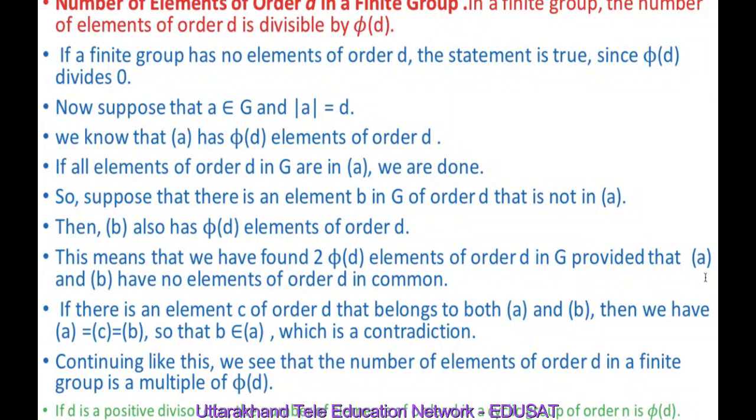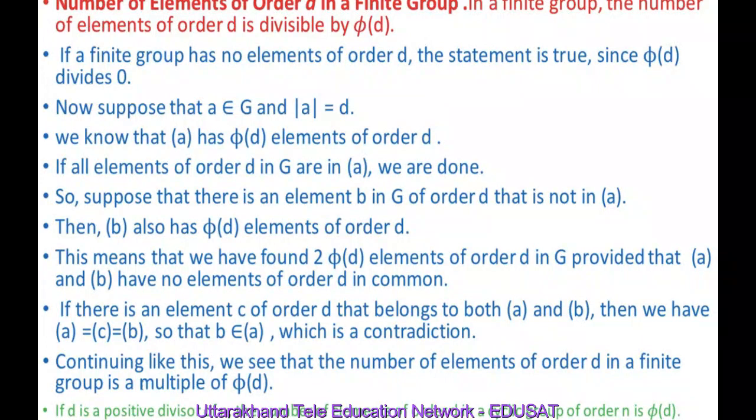It means we have found two sets of phi(d) elements of order d in G, provided that the cyclic group generated by a and the cyclic group generated by b have no elements of order d in common. If there is an element c of order d that belongs to both, then the cyclic group generated by a is equal to the cyclic group generated by c, and this is equal to the cyclic group generated by b. It means b belongs to the cyclic group generated by a, but this is a contradiction. So continuing like this, we see that the number of elements of order d in a finite group is a multiple of phi(d).